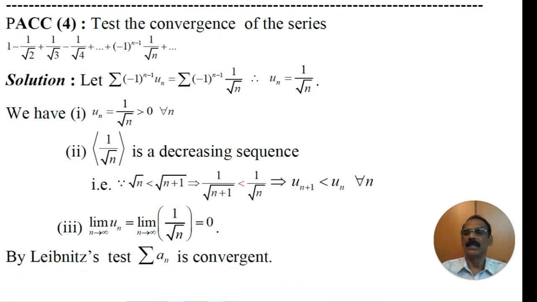Test the convergence of the series 1 minus 1 by root 2 plus 1 by root 3 minus 1 by root 4 plus so on plus (-1) power n minus 1, 1 by root n plus so on. This is an alternating series.